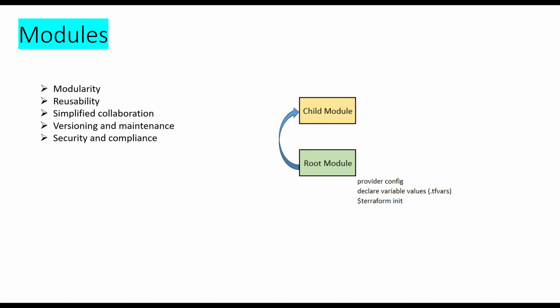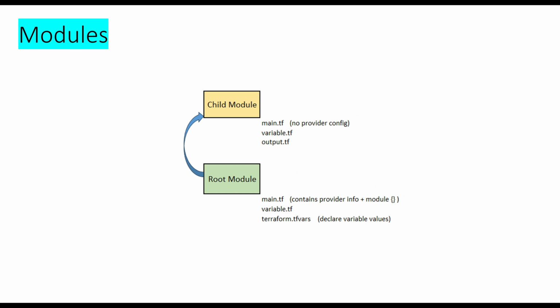A child module can be defined within the root module using a module block, which specifies the source of the module and any input variables that need to be set. The root module is the top-level module of the Terraform config. It serves as the entry point of your entire Terraform config and typically includes provider configuration and any variables that are needed to define your infrastructure resources. So the root module is responsible for initializing Terraform, configuring the provider, and declaring resources.